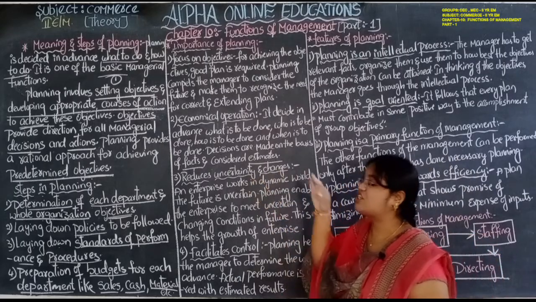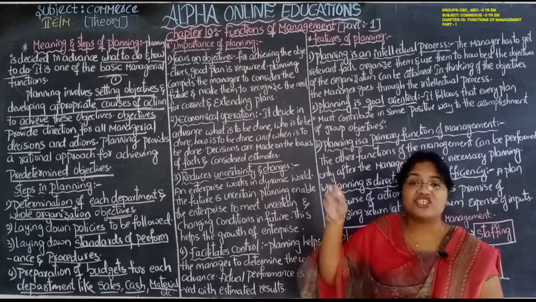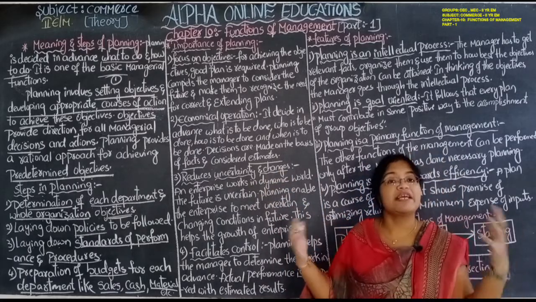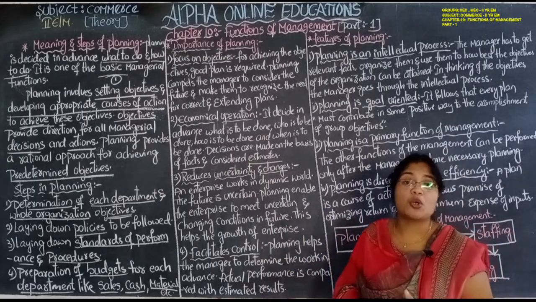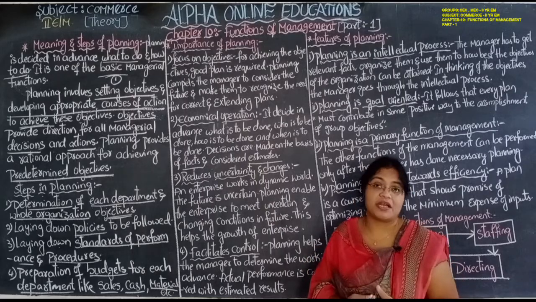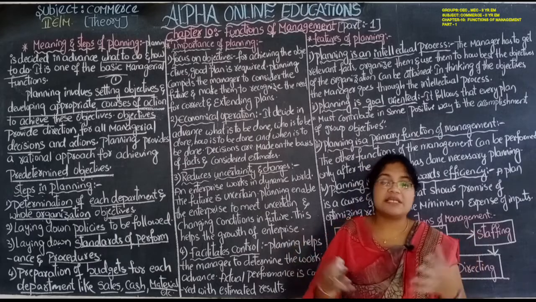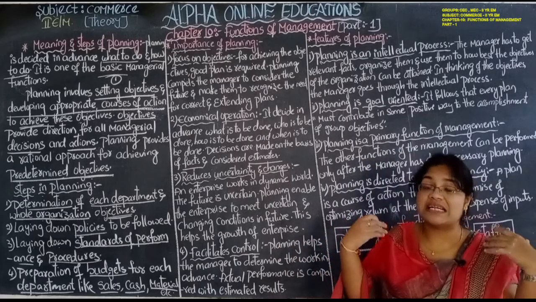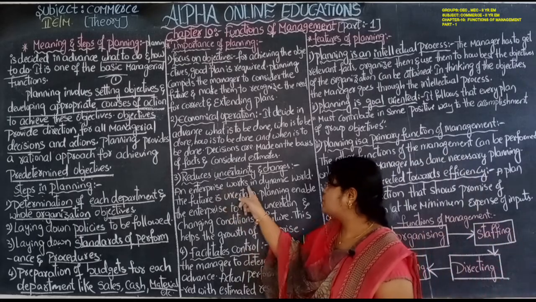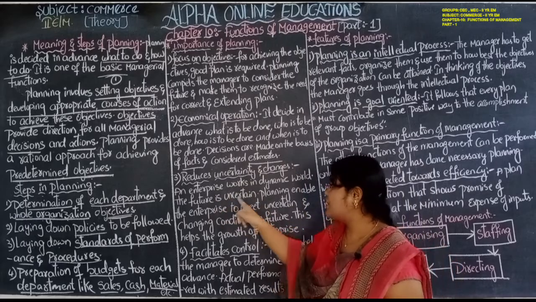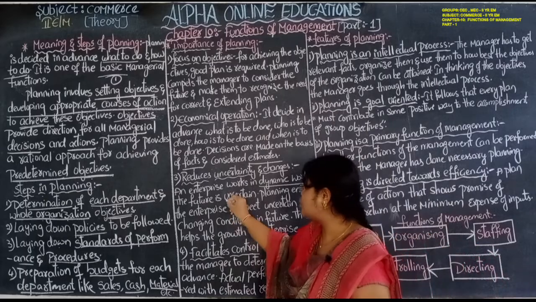Next, reducing uncertainties and changes. By implementing the plans, we can reduce uncertainty and changes. Uncertainties means we can't estimate them. We can't estimate the changes which are going to happen in the dynamic environment. See, this complete management will be in the business. So in the business, in society, that is in the dynamic environment, we can't know what will happen at what time. An enterprise works in a dynamic world, so the future is uncertain.